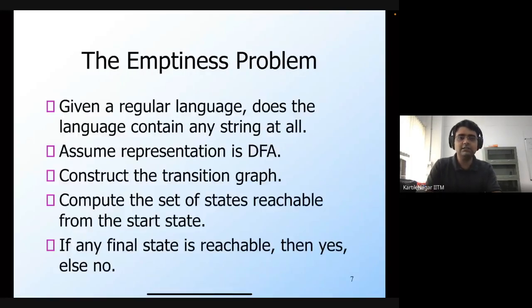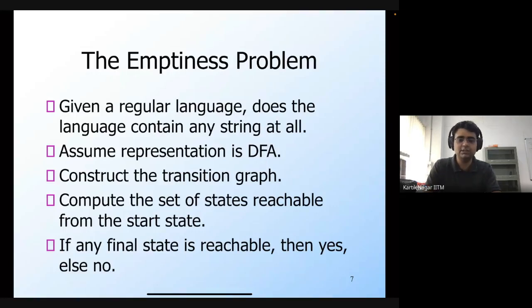So let's assume that the representation is a DFA. Then we construct this graph, and then we compute the set of states that are reachable from the start state. And if any final state is reachable, then basically the language is not empty.